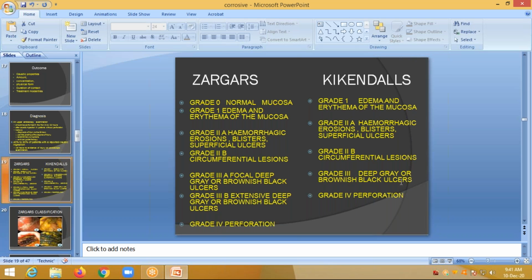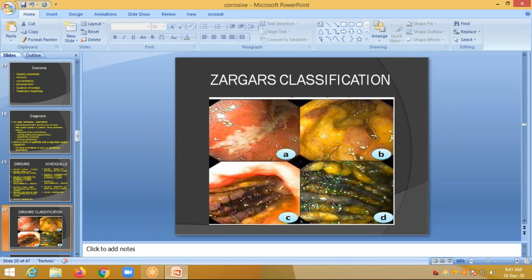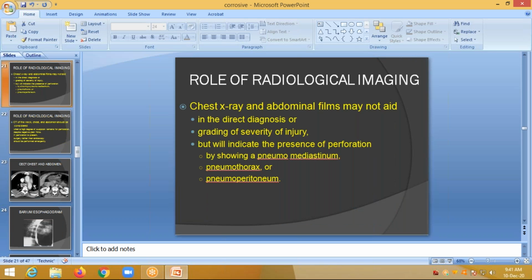So the difference between Zargar's and Kuykendall's is mainly in grades 2B and 3. Grade 3 is divided into 3A and 3B in Zargar's, and in Kuykendall's there won't be any 3A and 3B, but only grade 3 is present. So this is the Zargar classification on endoscopic examination. You can see the normal mucosa, this one is edematous with discoloration, and this is the completely corrosive type of poison.